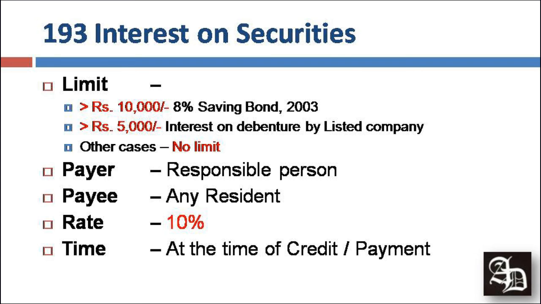Any person who is responsible for paying any income by way of interest on securities must deduct a tax of 10% whenever the payment is made to any resident security holder. And the TDS should be deducted at the time of credit or at the time of payment of such interest on the security, whichever is earlier.